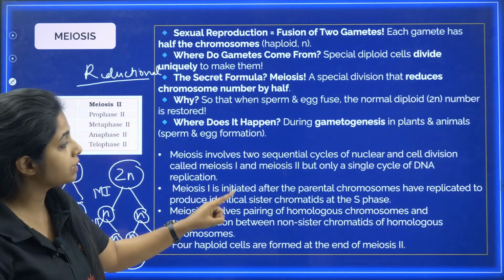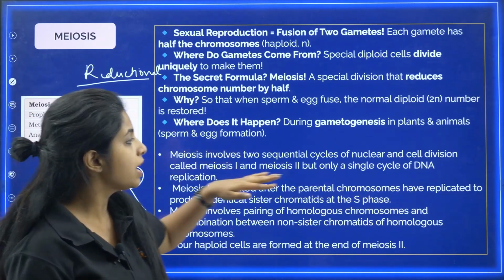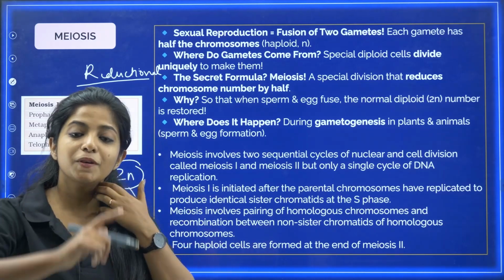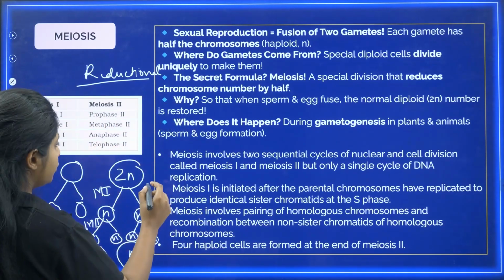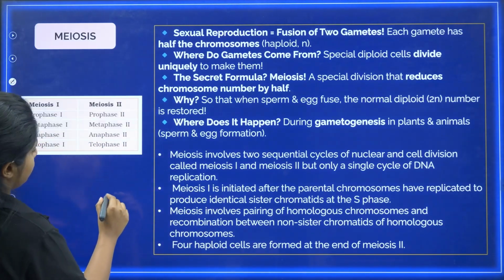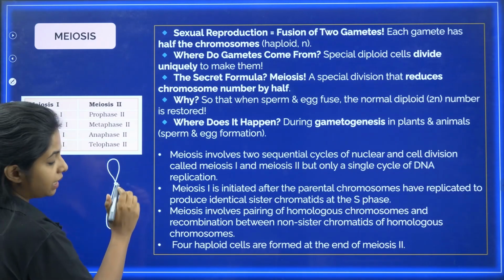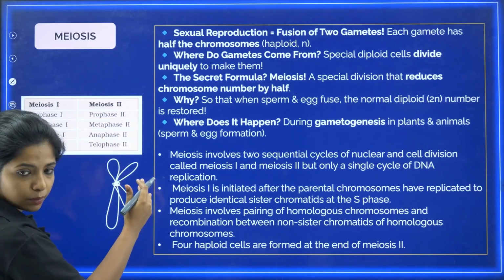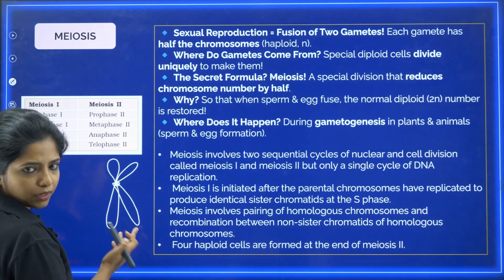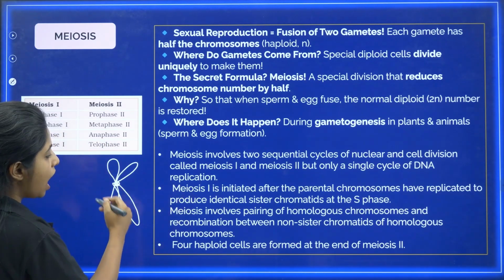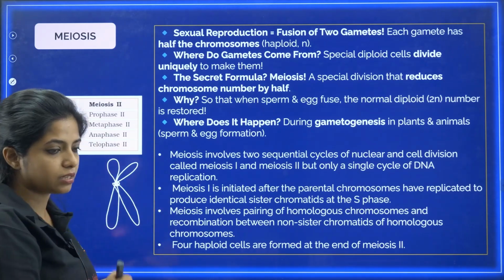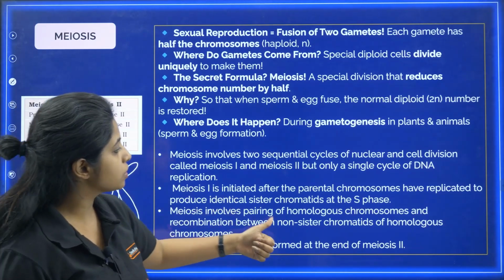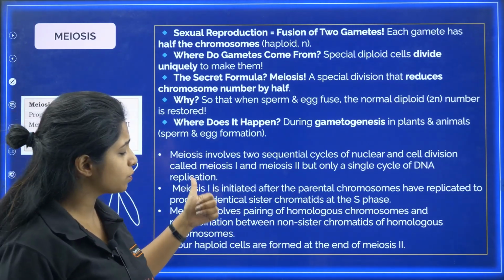Now, meiosis I is initiated after the parental chromosomes have replicated to produce identical sister chromatids at S phase. So when does meiosis I happen? Basically after the chromosomes, the DNA which is there, has replicated. Now you have one more strand over here because there is a copy of DNA being made. This is known as sister chromatid. All of it we studied already, right? So after the S phase, there is G2 phase, and after that you have meiosis I being started off. Now meiosis involves pairing of homologous chromosomes and recombination between non-sister chromatids.